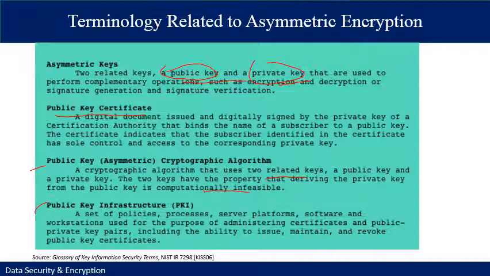Public key infrastructure is a set of policies, processes, server platforms, software, and workstations used for the purpose of administering certificates and public-private keys, including the ability to issue, maintain, and revoke public key certificates. So it is a central database to manage the private and public keys along with other encryption and decryption algorithms and policies.